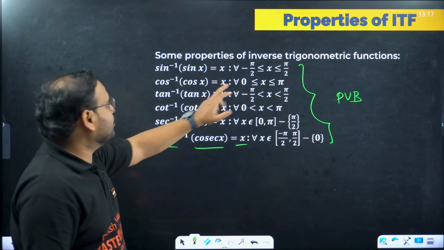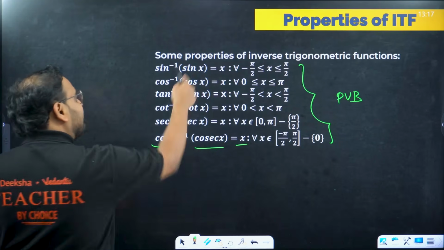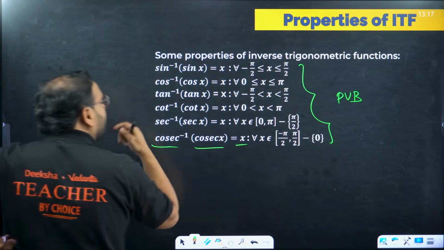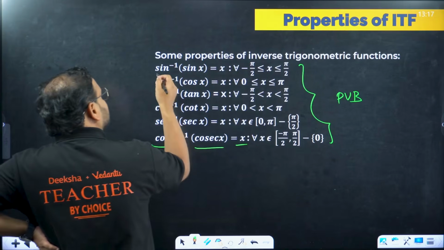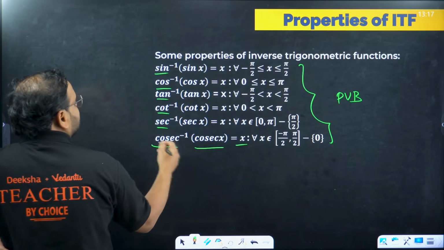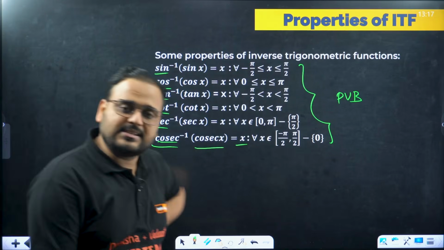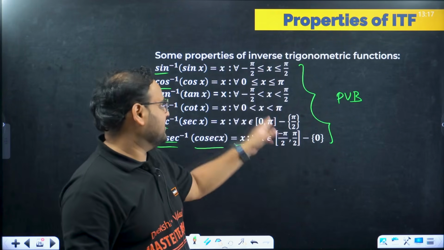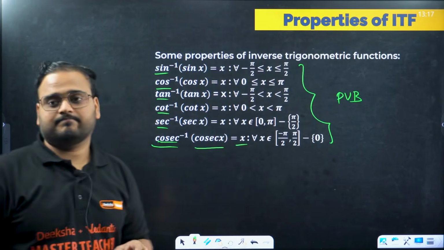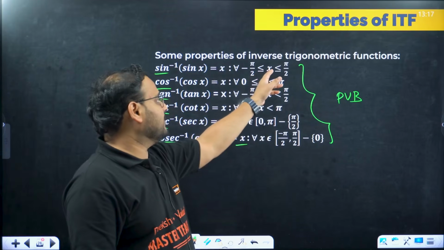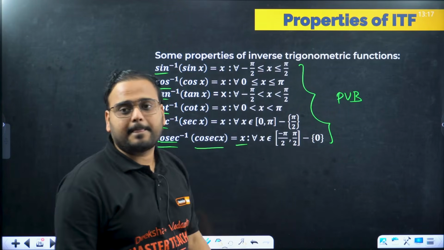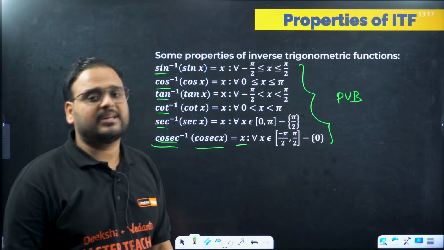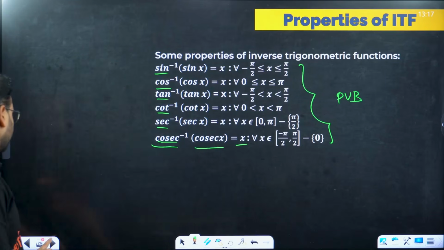So either you call it the restricted domain of sin x, cos x, tan x, cot x, sec x and cosec x, or you call it the principal value branch for these ITFs. Makes sense? Only in that x, the inverse is giving me x. If I had an angle x, let's say pi, sin inverse of sin pi is not pi. So please make a note of this.